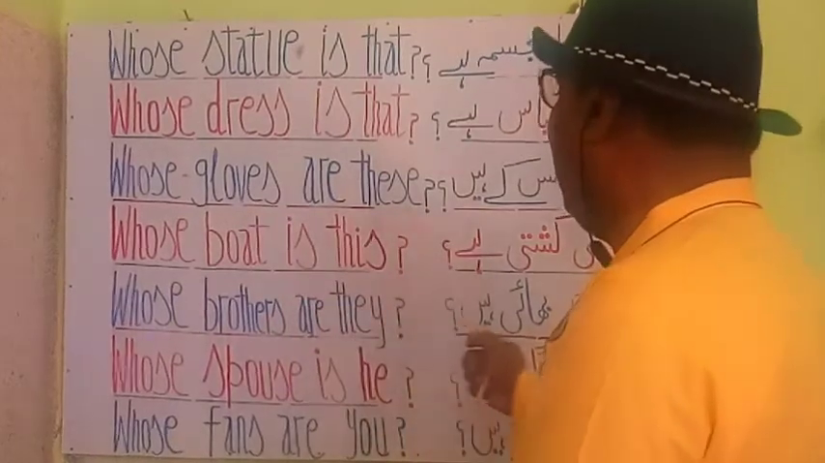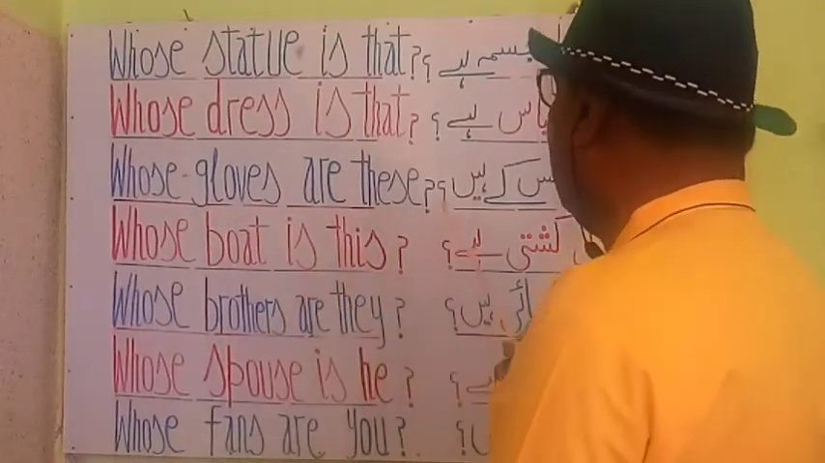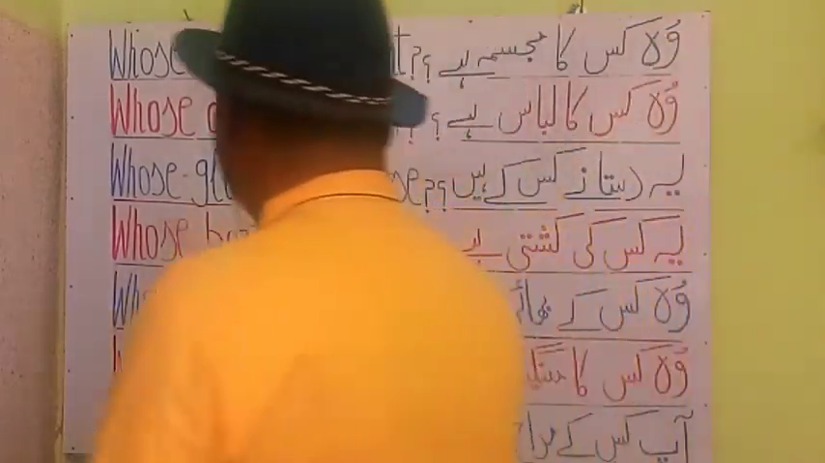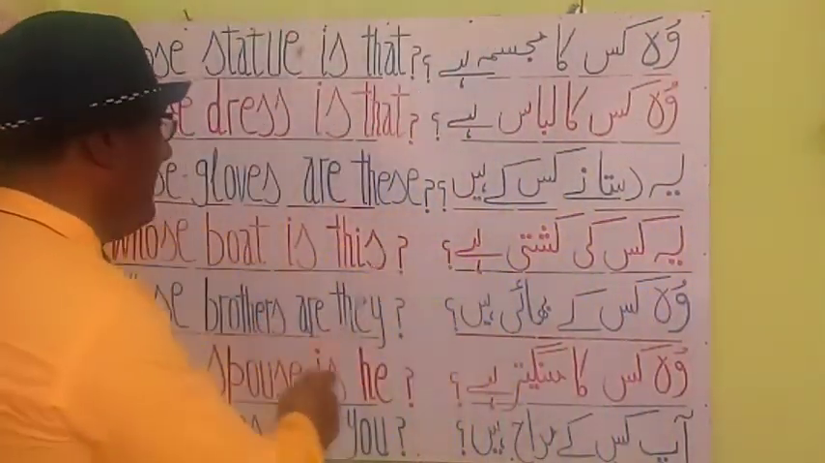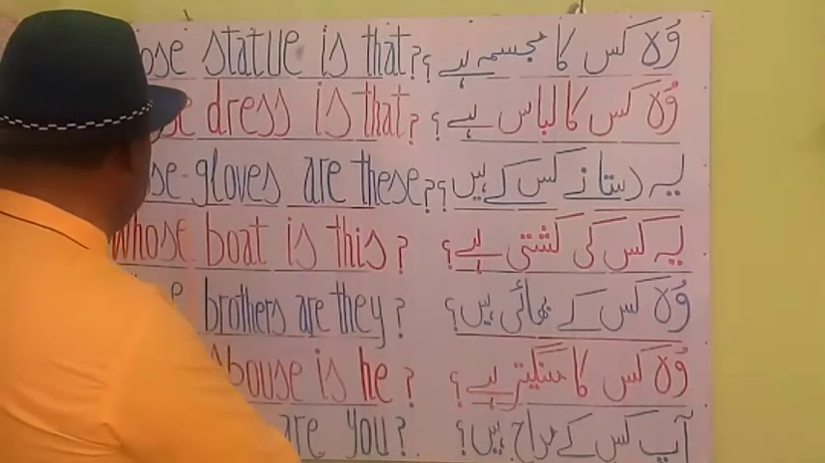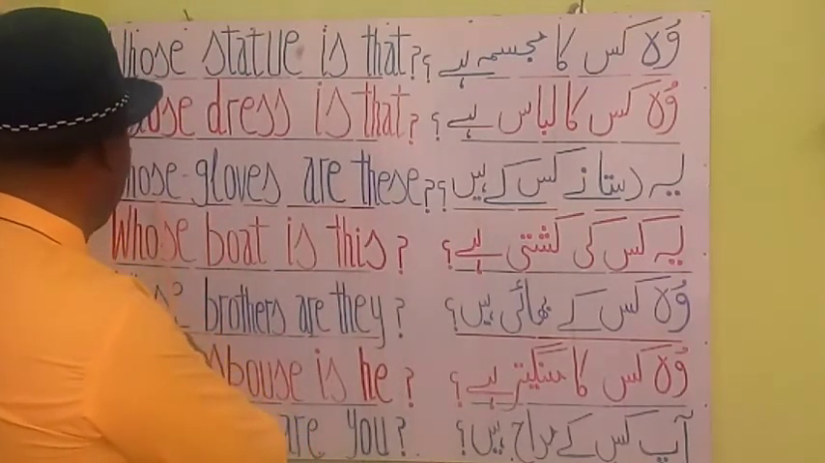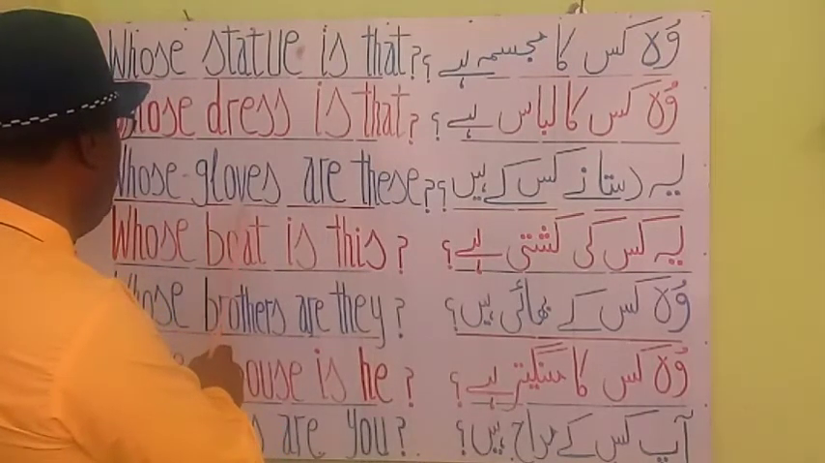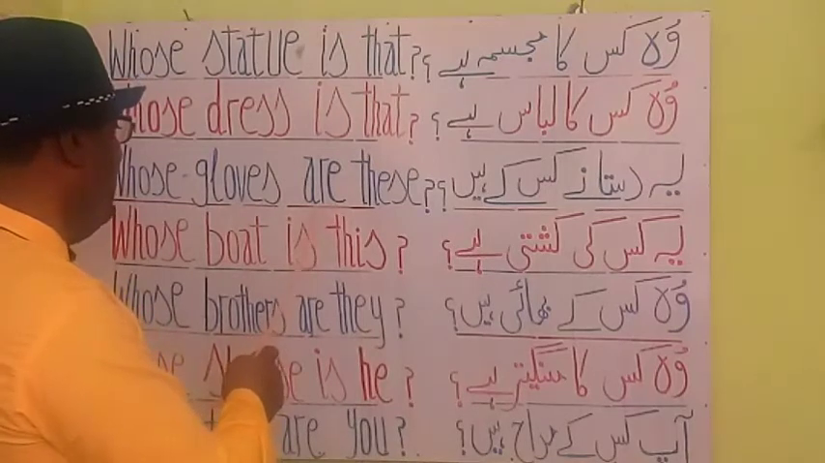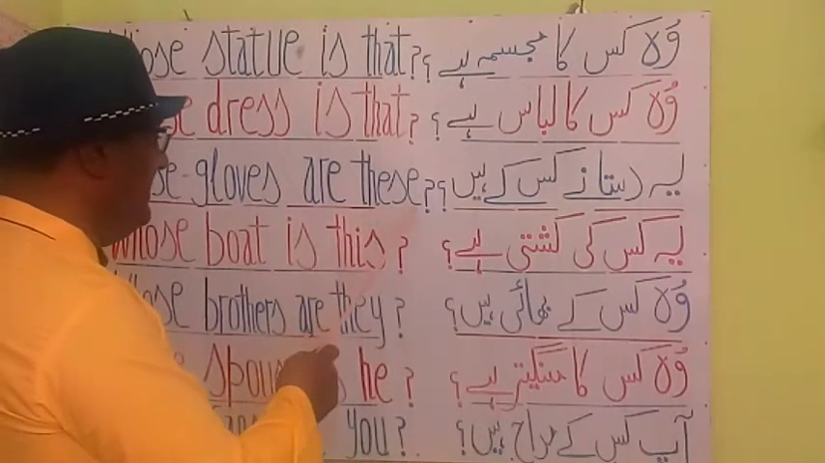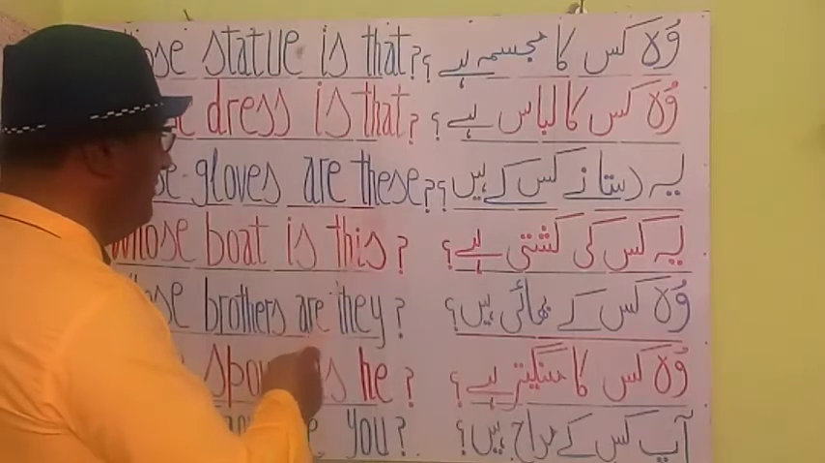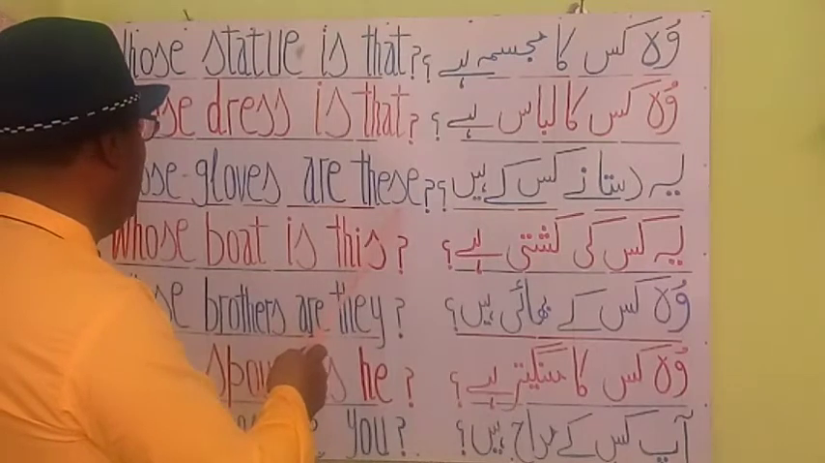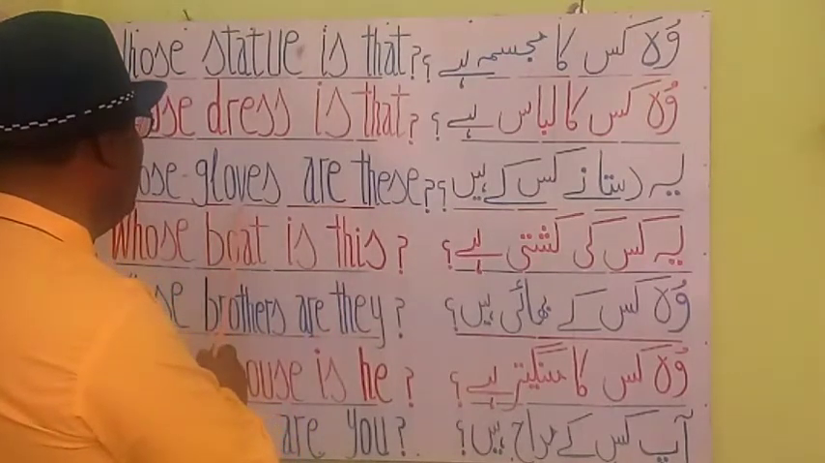Whose gloves are these? ये दस्ताने किसके हैं? My students, you see that whose is an interrogative adjective and gloves is a plural noun here. Are is a helping verb and these is a demonstrative pronoun. These is a demonstrative pronoun used as an object, whereas gloves is a subject.